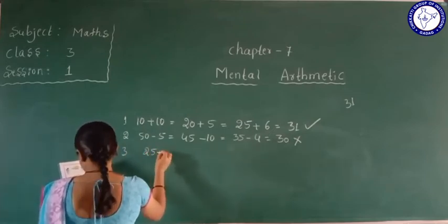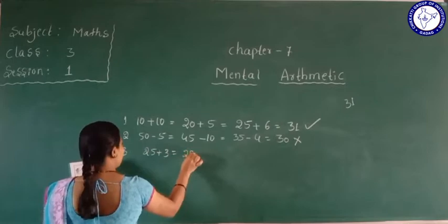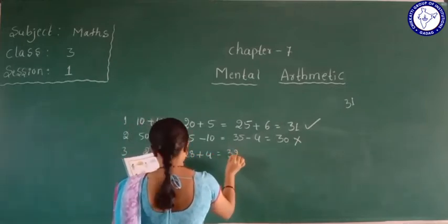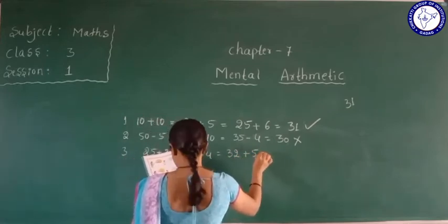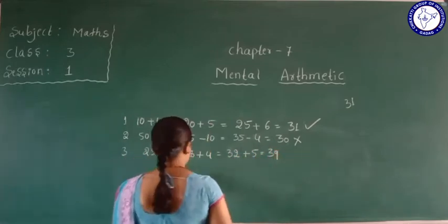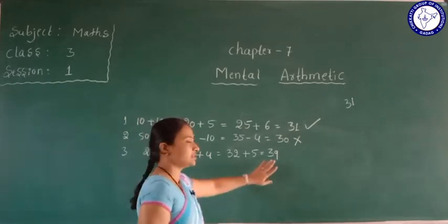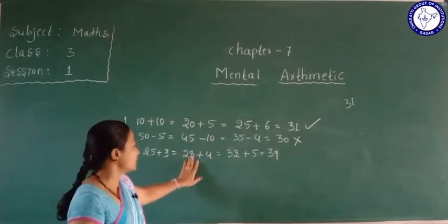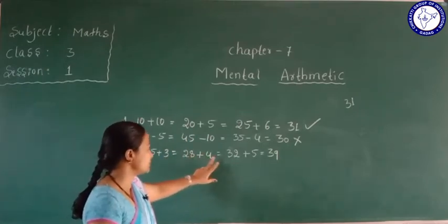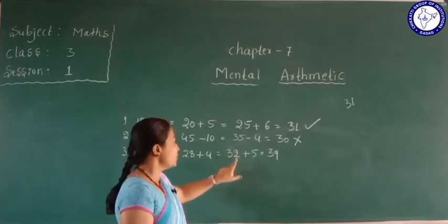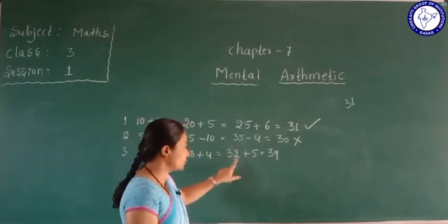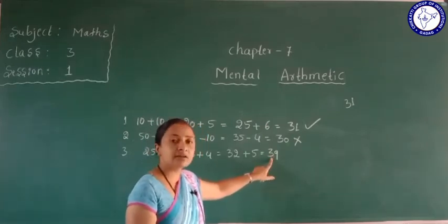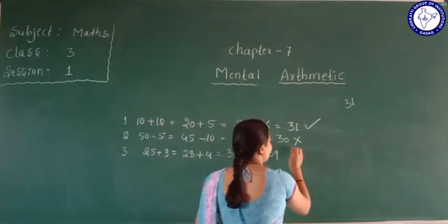25 plus 3 equal to 28, plus 4 equal to 32, plus 5 equal to 39. See if the answer is correct or not. 25 plus 3 is 28. To 28 we add 4, so we get 32. Then 5 is added to 32. How much do we get? 37. But here 39 is given. So this is wrong.